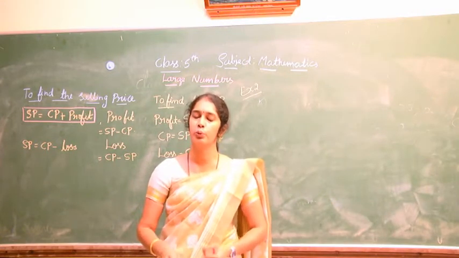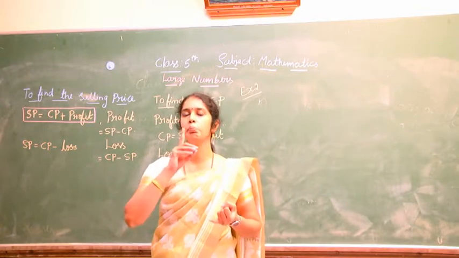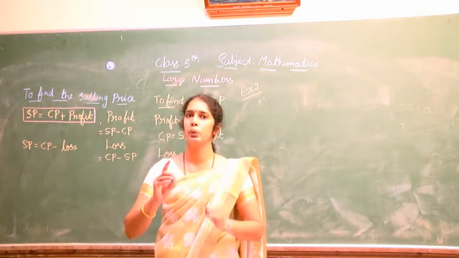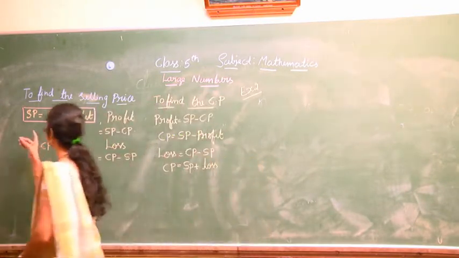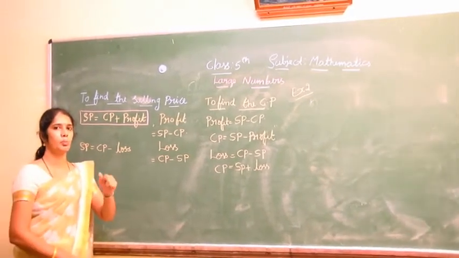You do cost price plus profit, that is 20 plus 10, 30 rupees. To find the selling price, we have to add profit to the cost price. Remember this.